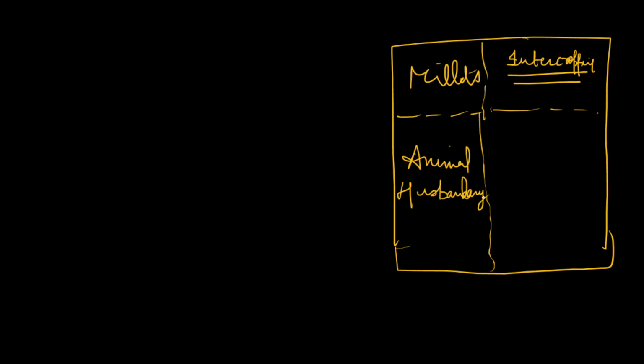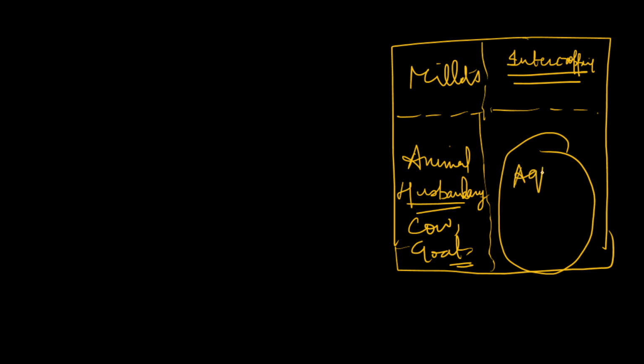We have various animals such as we can put cow here, goat here, all these things. Okay, then here we have a pond, and we are doing aquaculture. And along with the pond, we are also practicing some agroforestry. Okay, and that is the silvi-aqua forestry system, and we are growing some trees here.